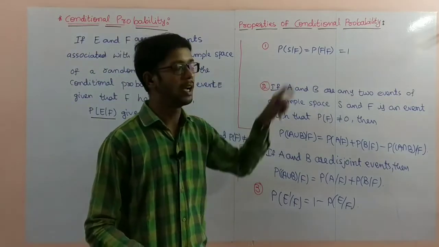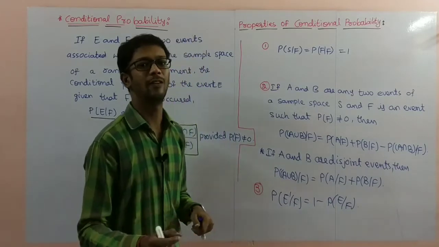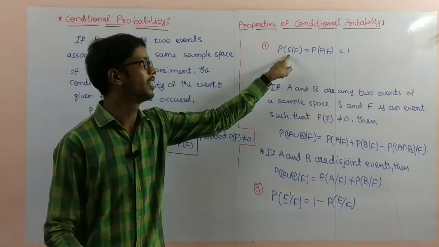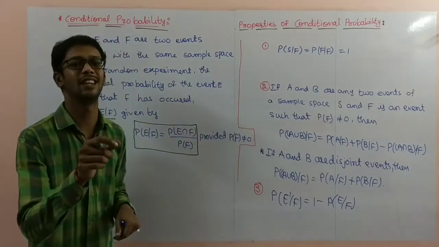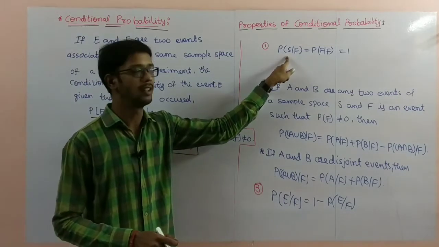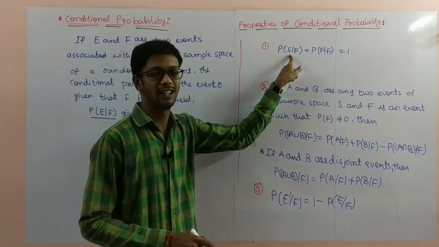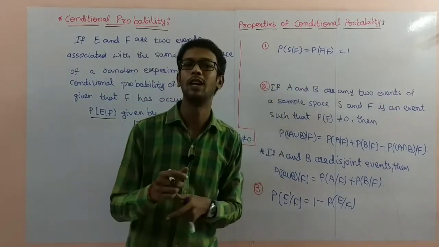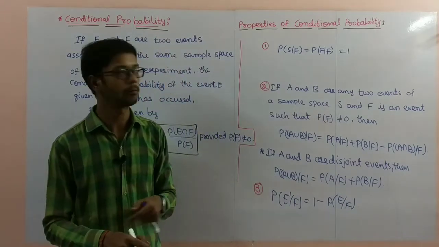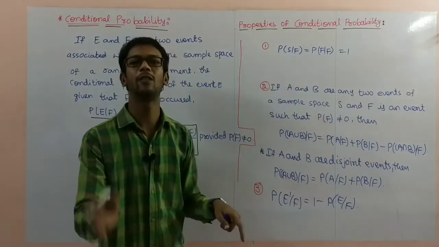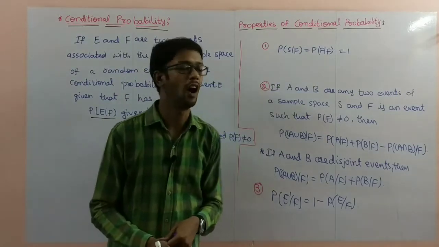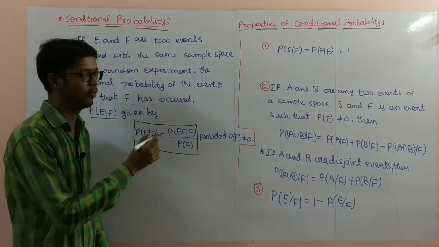Probability of S by F. F is the event already completed. What is the probability of sample space? S is nothing but the sample space. The probability of sample space by F event is nothing but probability of F by F. Probability of F already occurred, that time the answer is 1. How is it? I'll give one